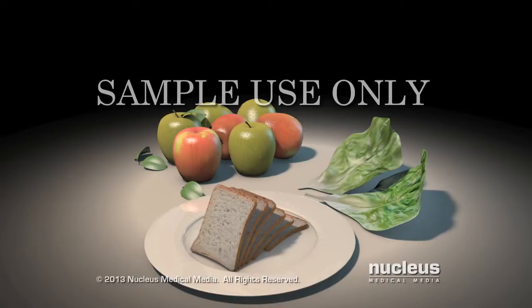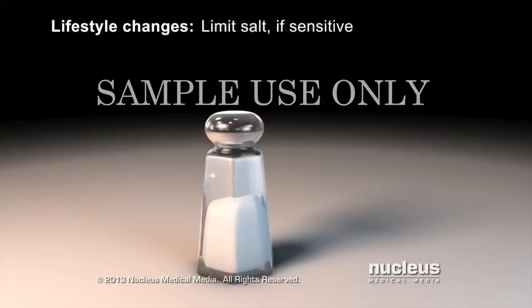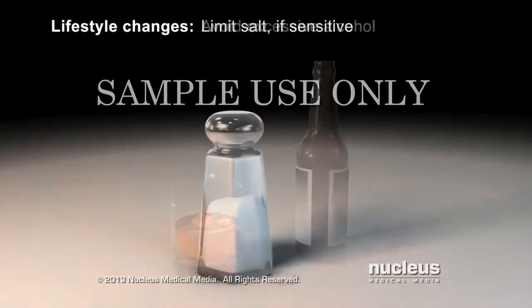Treatment for essential hypertension includes lifestyle changes, such as eating a healthy diet. If you are sensitive to the sodium in salt, your doctor may recommend limiting your intake of salt and highly processed foods. Sodium may cause your body to retain water, which increases both your blood volume and your blood pressure.